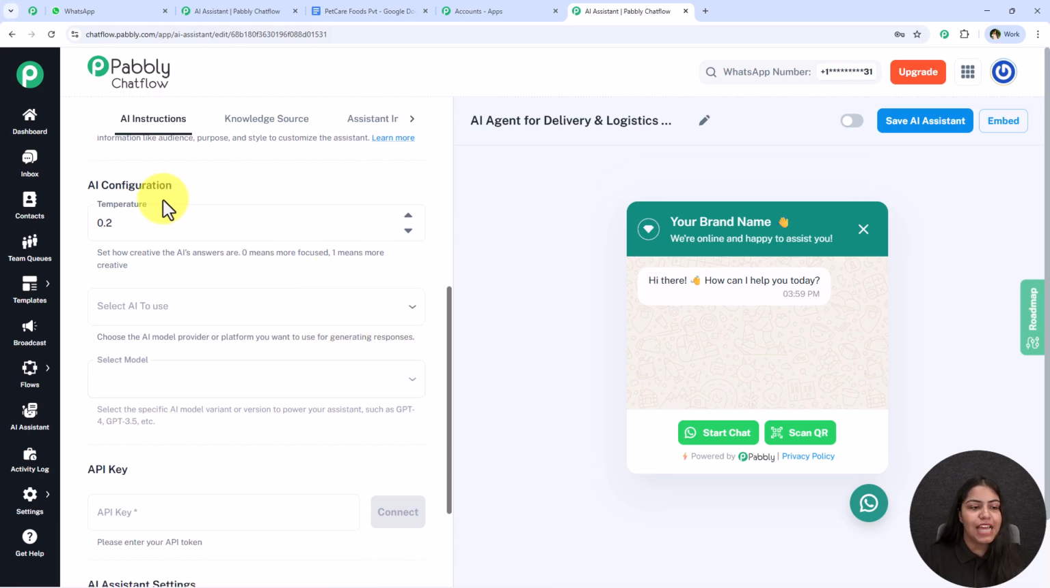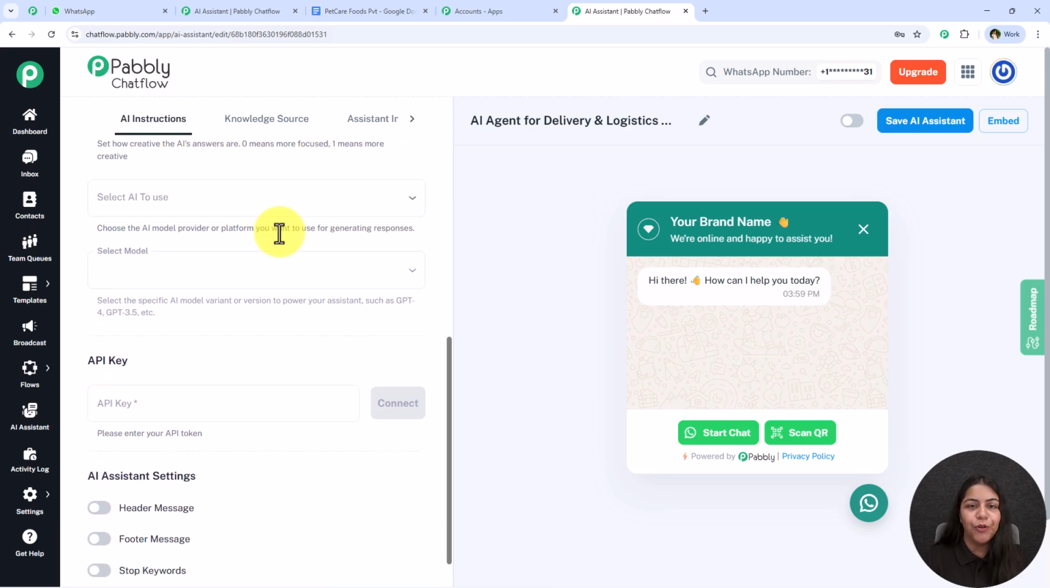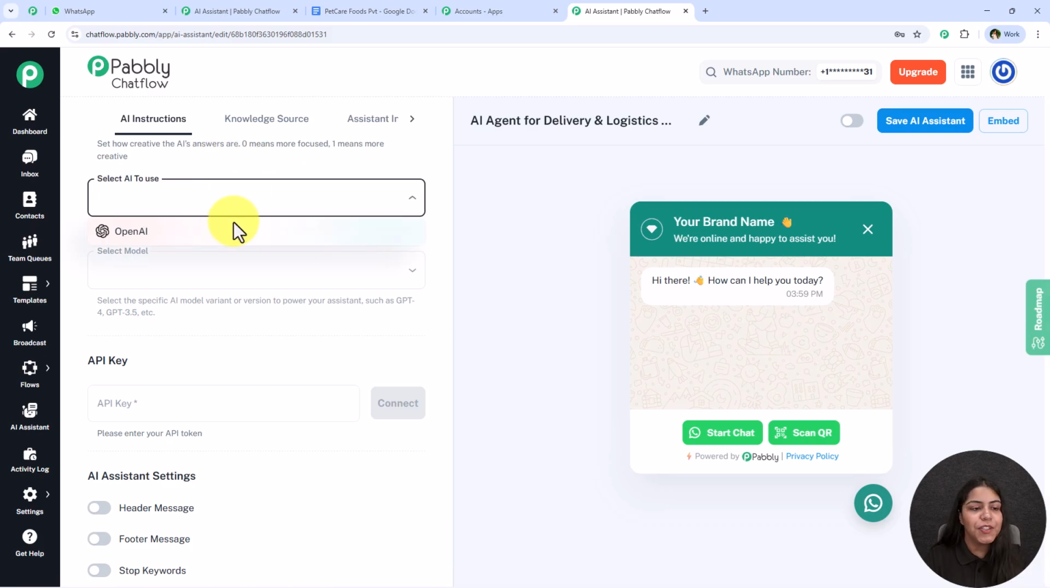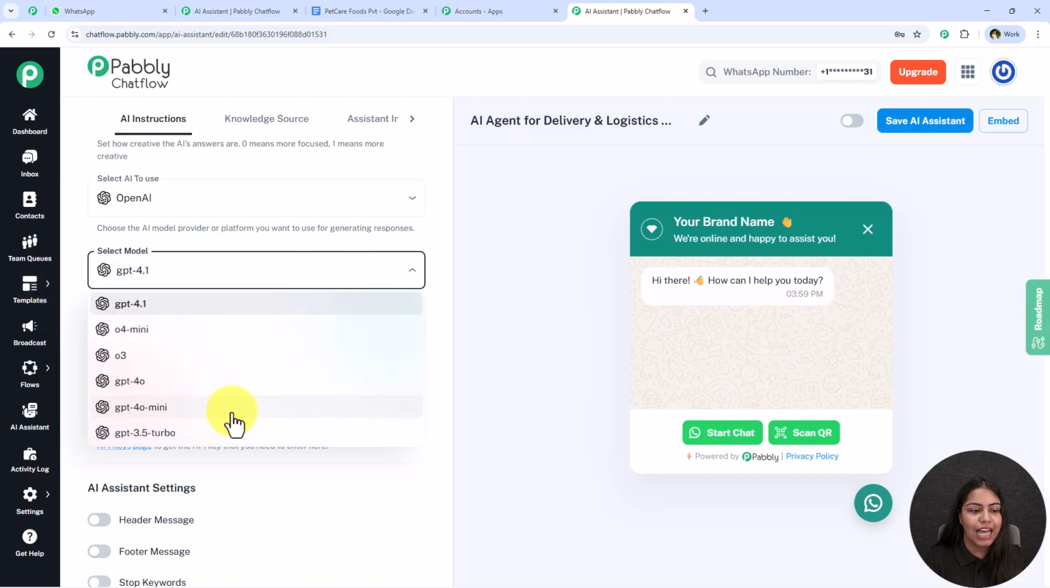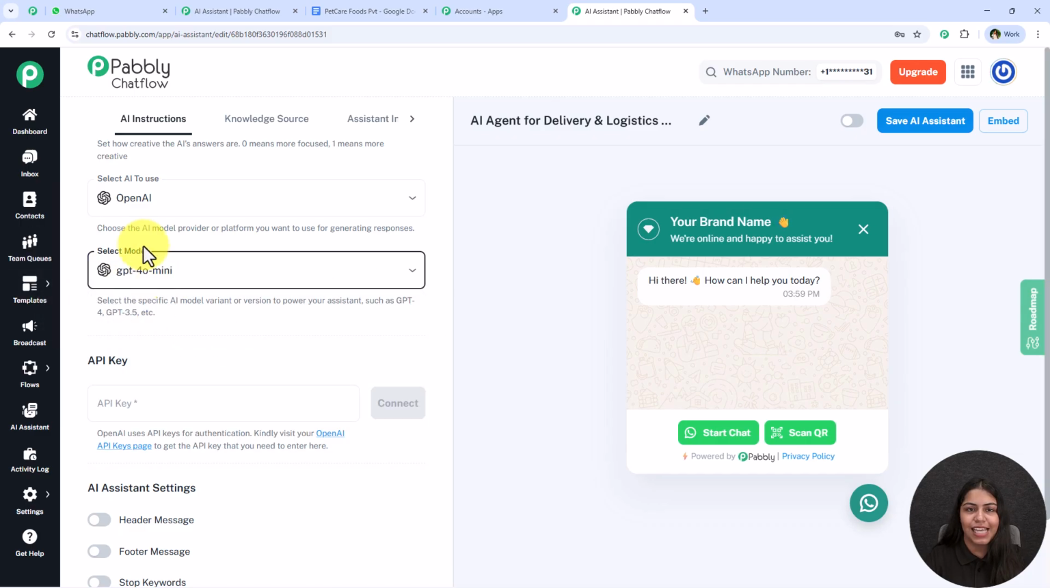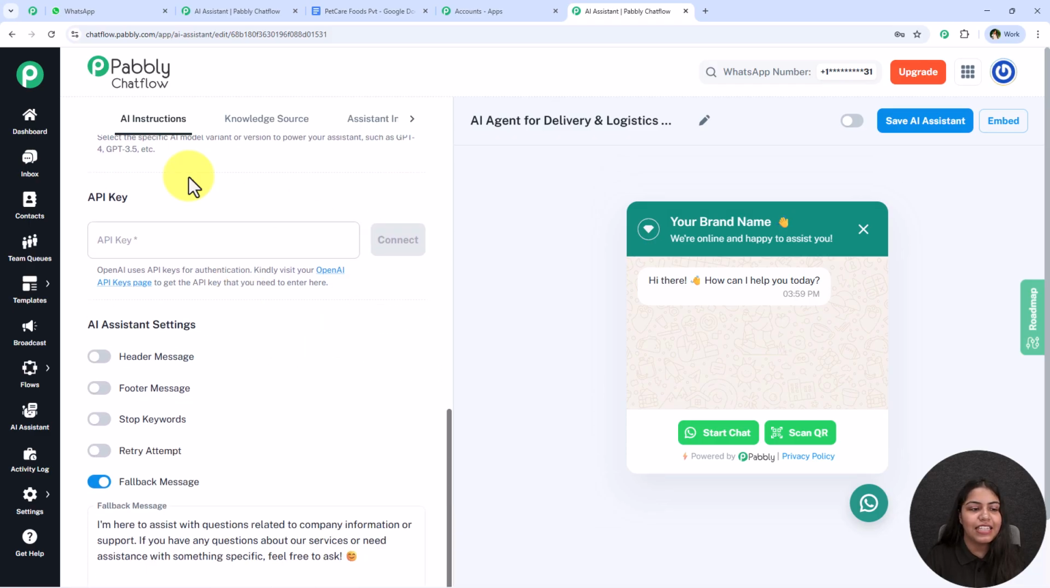I'm going to keep it as 0.2 because I want more focused answers. Now it is asking me to select the AI to use. So I'm going to select the AI as OpenAI right over here. For the model, I'm going to select GPT-4o Mini. You can select any other of your choice. Now it is asking me for the API key.